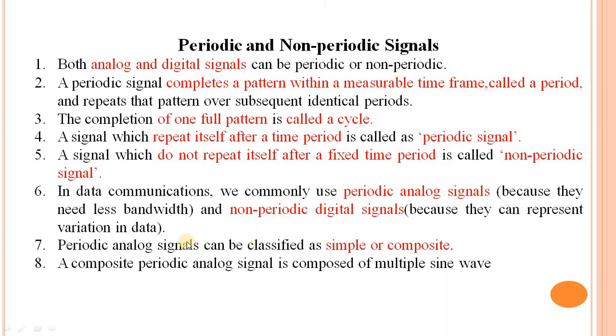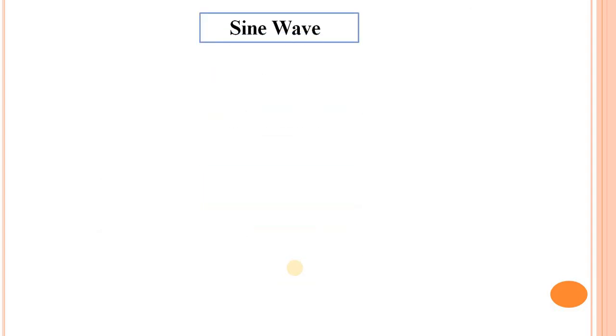Next point, periodic analog signal can be classified as simple or composite. A composite periodic analog signal is composed of multiple sine waves. Next point is the sine wave. A sine wave is a fundamental form of periodic analog signal and it is represented by three parameters: peak amplitude, frequency and phase.